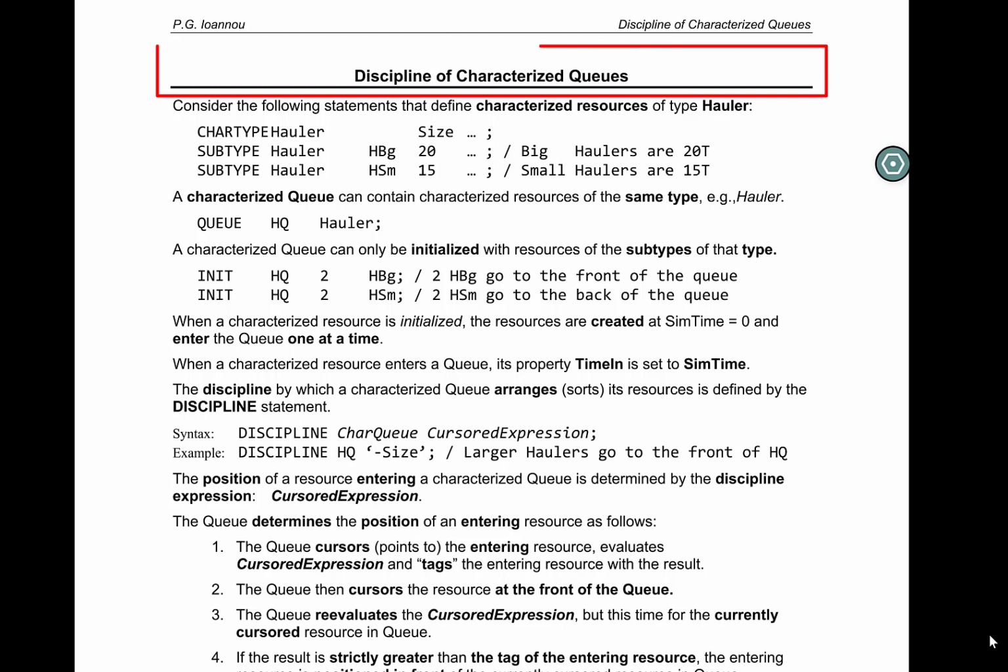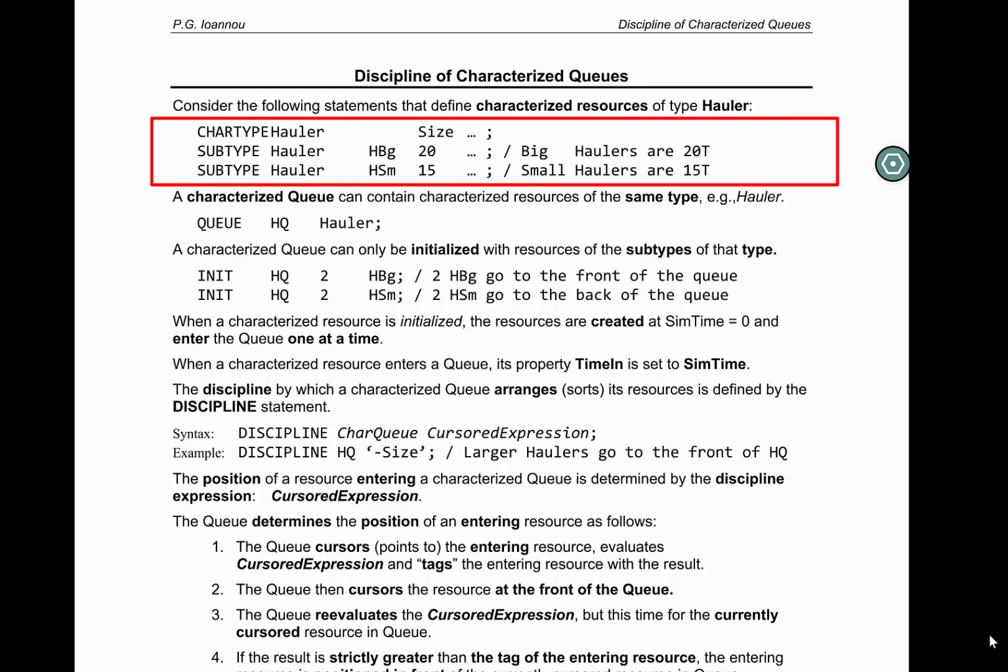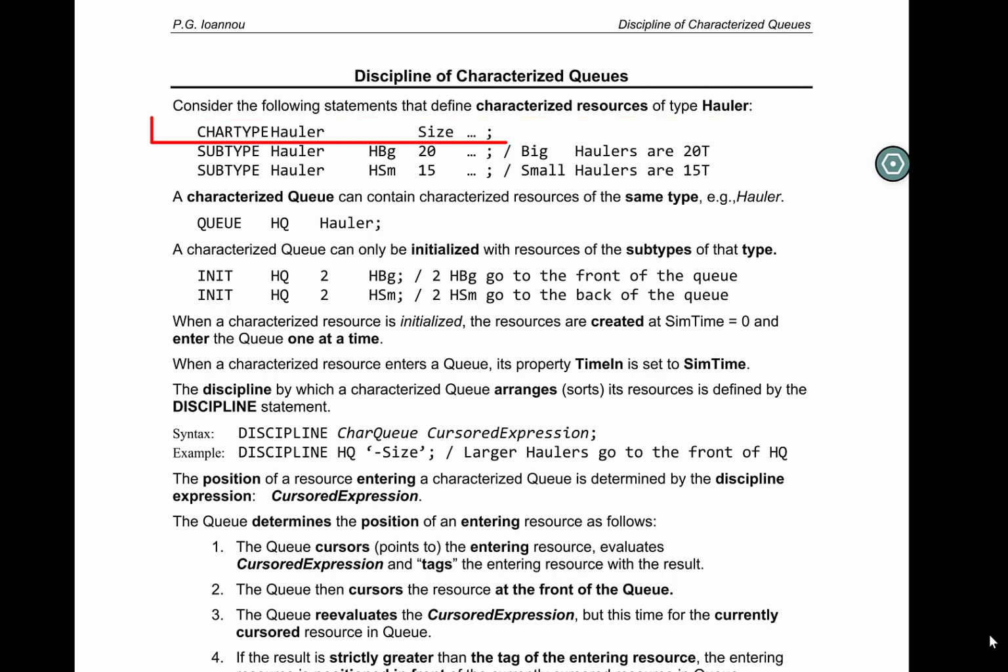This presentation describes the discipline of characterized queues. As an example, consider the following statements that define characterized resources of type hauler. The first statement, car type, defines hauler that has several properties, the first of which is size. The rest of the properties are not listed.